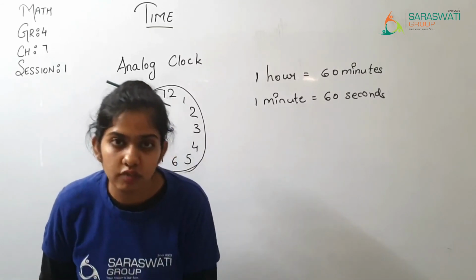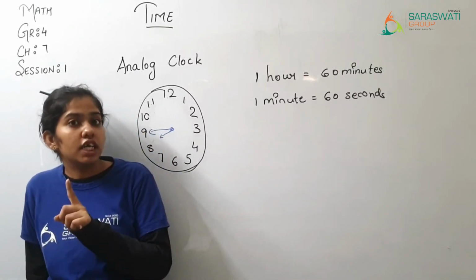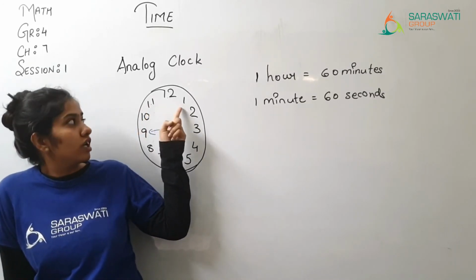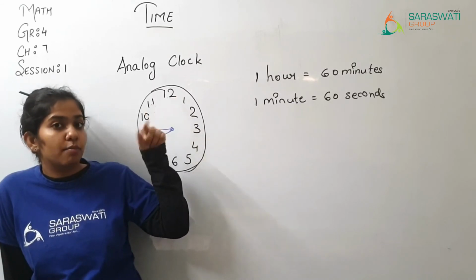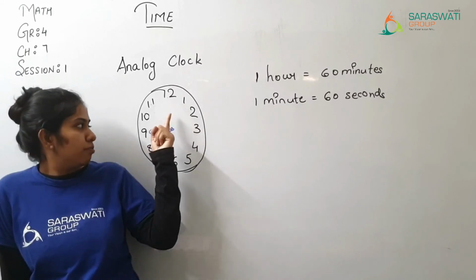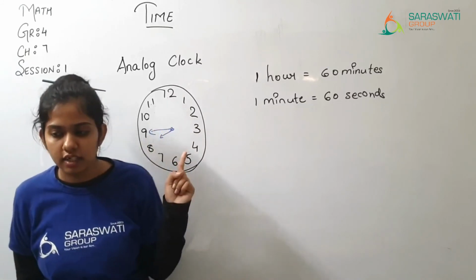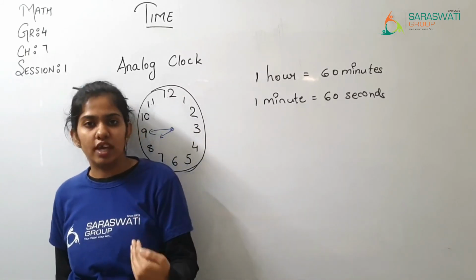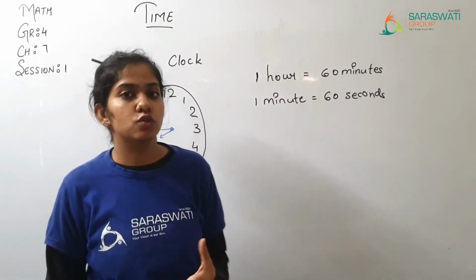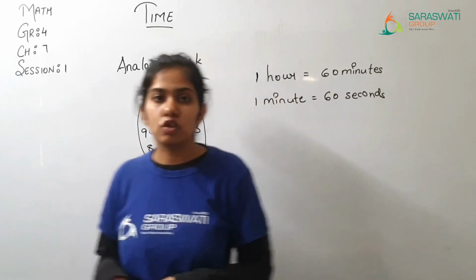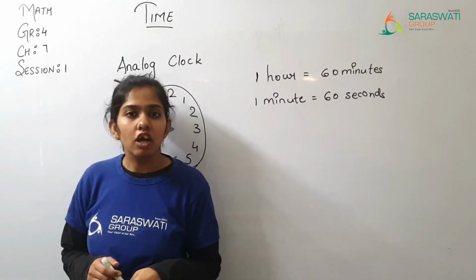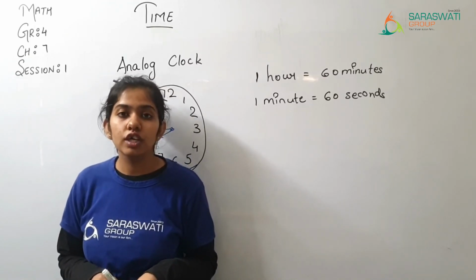Right? Then 12:45, which means the small hand will come between 12 and 1, because after that it will be 1 o'clock. And the small hand is between 12 and 1 and the big hand is on 9. Okay, so in this way you are supposed to solve the worksheet. I hope that you have understood the concept, the basic concept of time, and how to show the time in the analog clock.